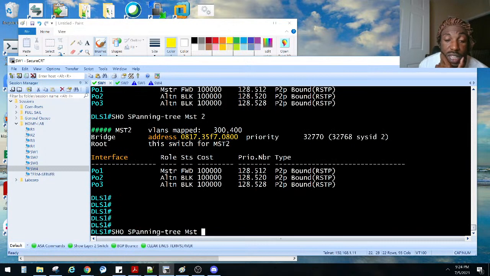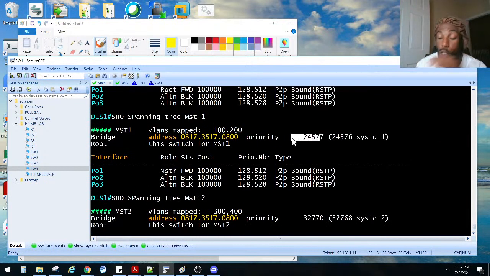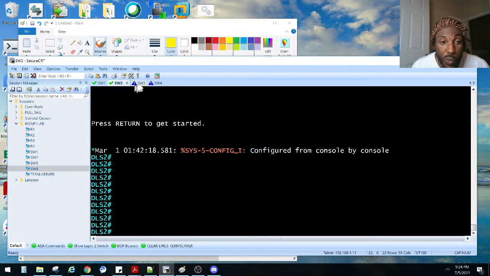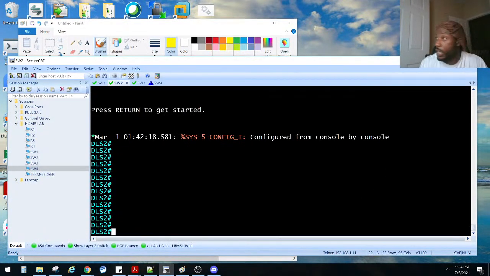So we do MST 3 right here. He also has a default. So that kind of lets us know that he is the root. Remember, the lower the bridge ID, the more likely it is to be the root of a specific VLAN, or in this case, instance. So, where are we? DLS2. Do the same thing on DLS2, right? I'll be a little quicker this time.